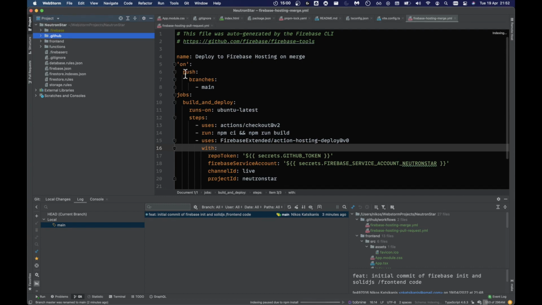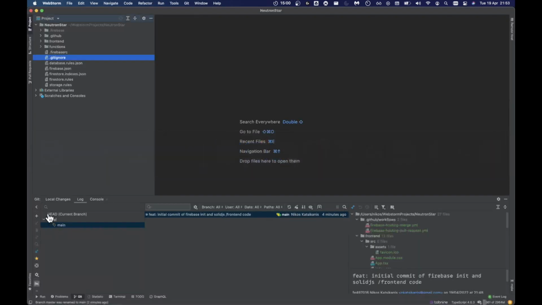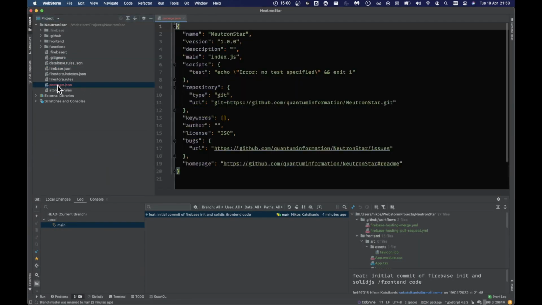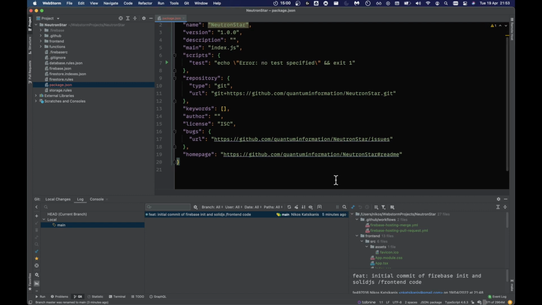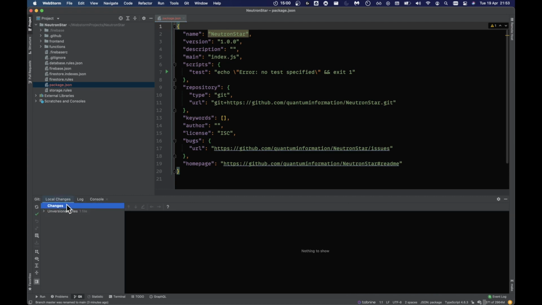I've got one I prepared earlier, so I'm just going to open that project. This is our basically bare-bones package JSON. Looks okay. Let's just commit that.